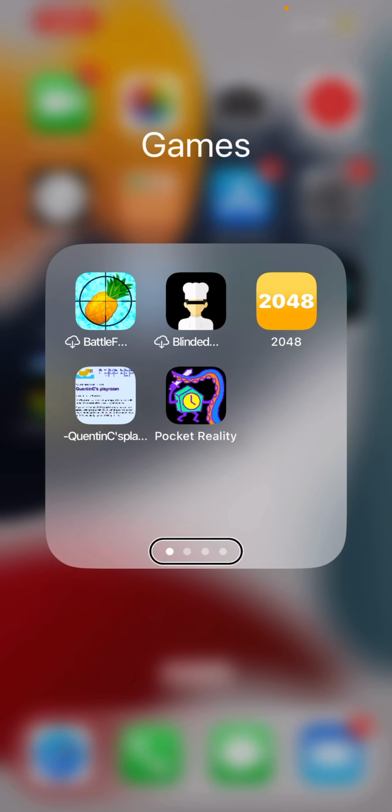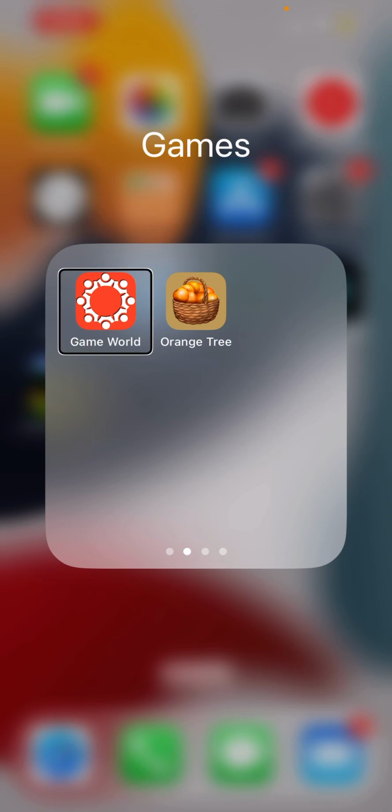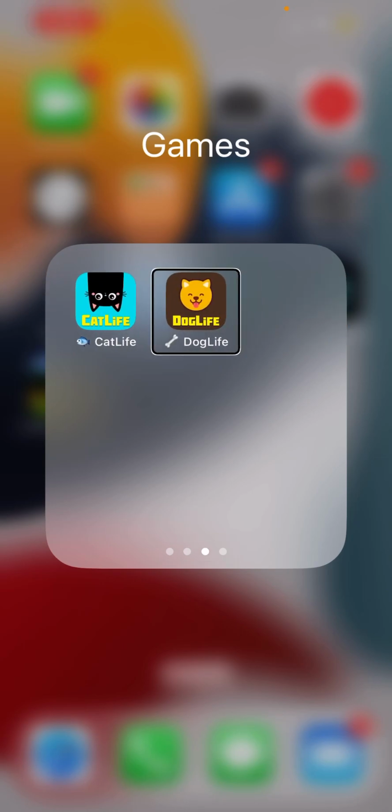Page 2 of 4. Orange Tree in Game World. You play games in Game World. In Orange Tree, you just water your trees, and you earn points and you can buy clothes and furnish your house and stuff. Page 3 of 4. Dog Life, Fish, Cat Life. I already told you about Dog and Cat Life.